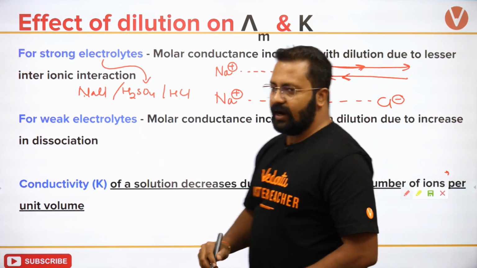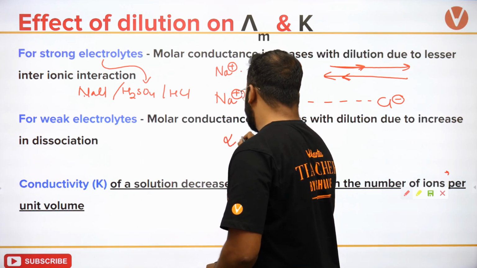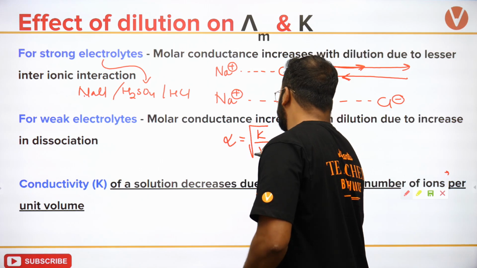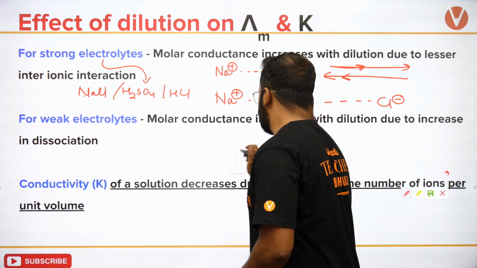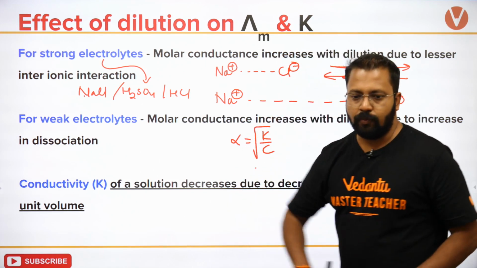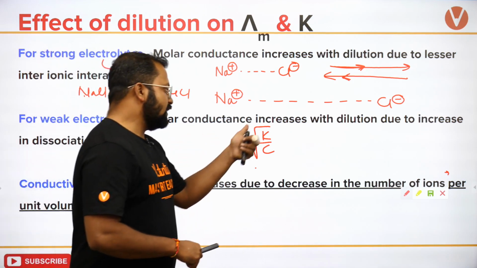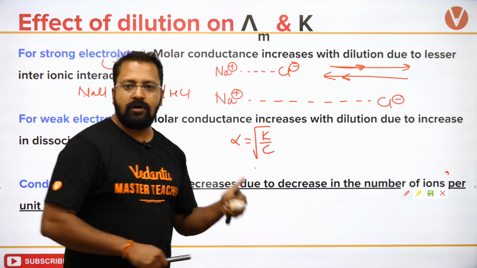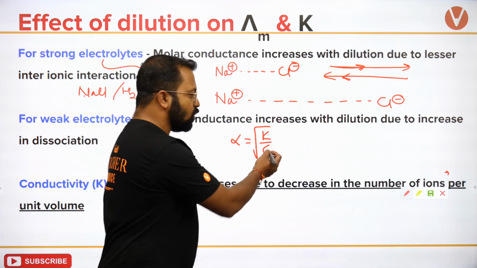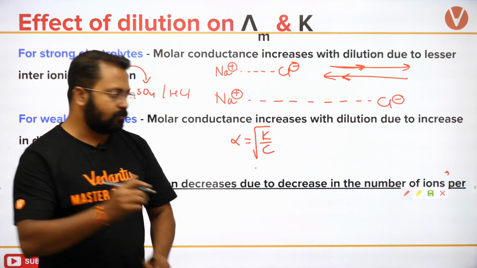If I take a weak electrolyte, you must have read this particular thing that alpha is equal to root over K upon C. C is concentration. Concentration means number of moles per unit volume.